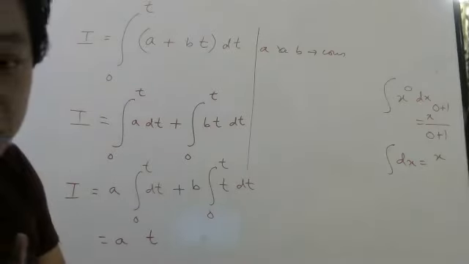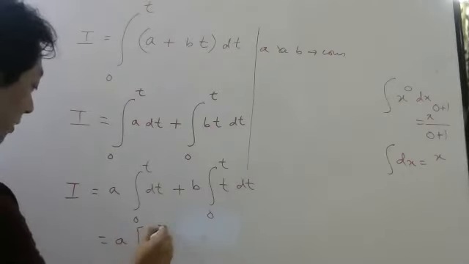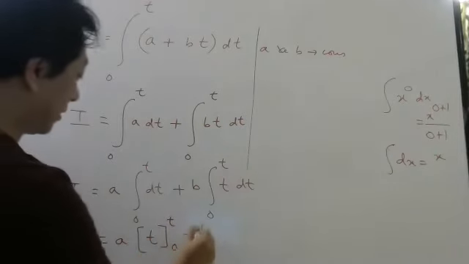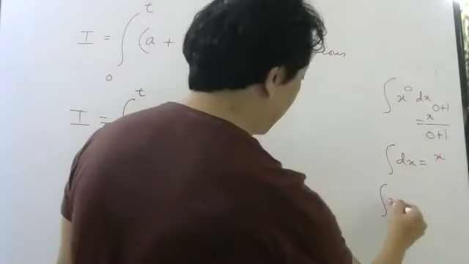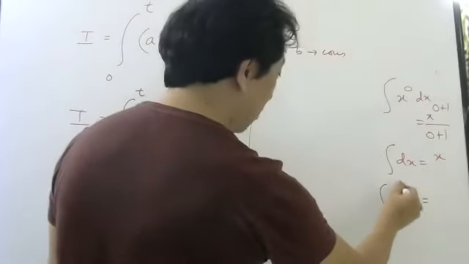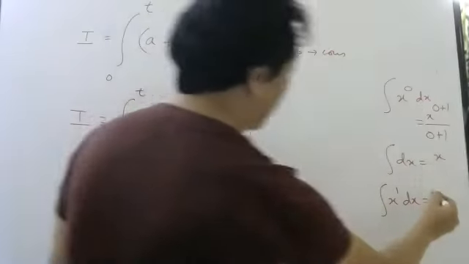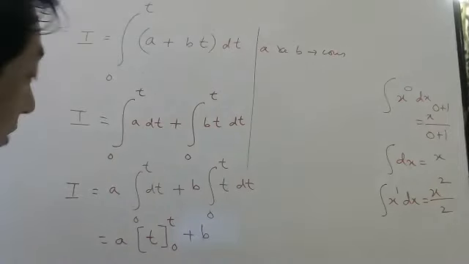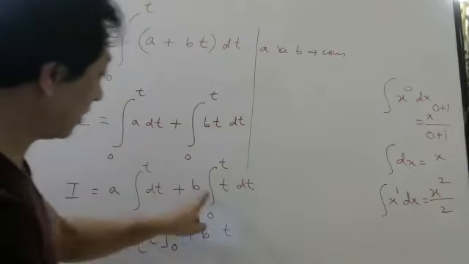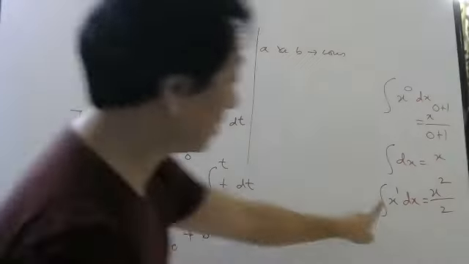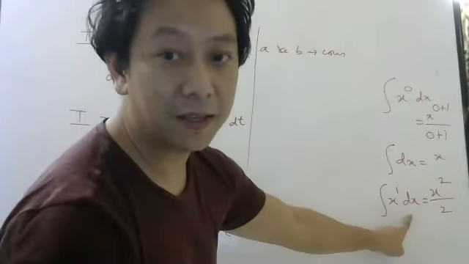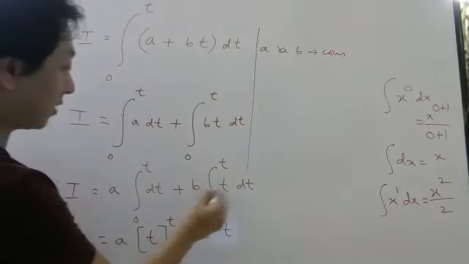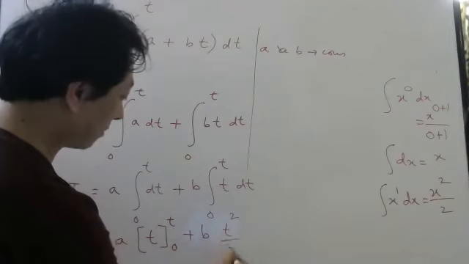Now after doing integration, what did I tell you? Put brackets, upper limit, lower limit, plus b. What is the integration of x dx? Now the power is 1, so apply the formula. X power 1 plus 1, 2, divided by 1 plus 1, 2. This is the integration of t dt, exactly the same as the integration of x dx. So integration of x dx is x square by 2. So integration of t dt will be t square by 2.